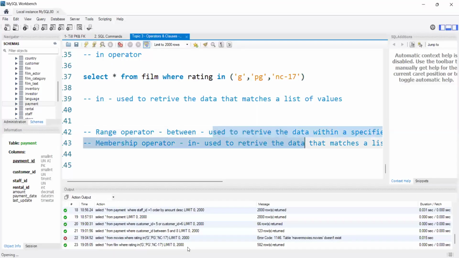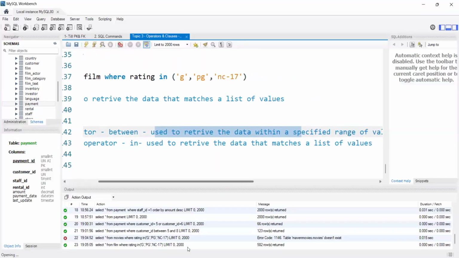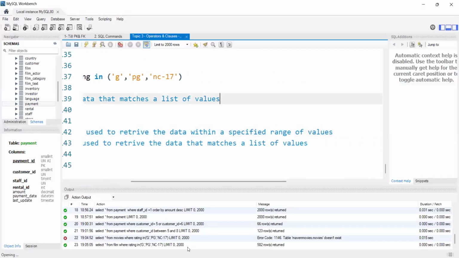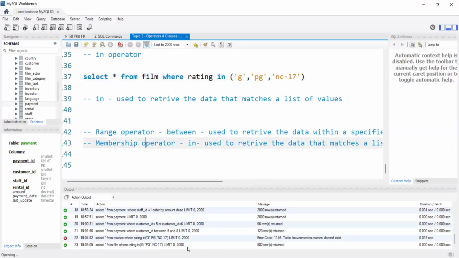The definition of the range operator is that it is used to retrieve the data within a specific range of values, right? If we want to display the data between 10 to 20, 12 to 30, 12 to 18, if you are giving any range of values, we will use the between operator. And if we want to match any list of values, we will give some list of values, and then we will use the in operator. I guess till here, everything is clear for you, right? Everyone? Yes, Devi. Great. Now, next we have the like operator.